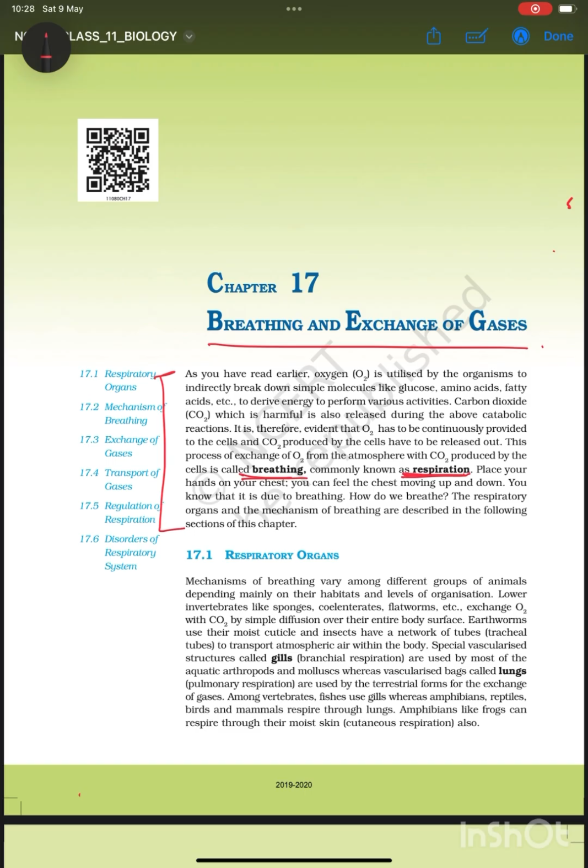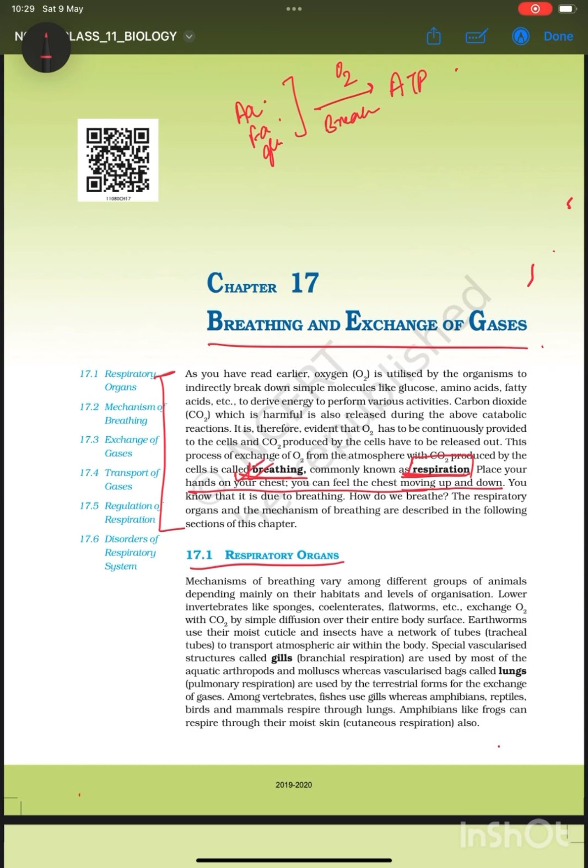So in the first paragraph, it's given that amino acids, fatty acids and glucose undergo breakdown in the presence of O2 to form ATP to generate energy basically. We'll not discuss respiration here, but we'll discuss breathing and how the process of breathing takes place, what the organs of breathing are. He's written that you can place your hands on your chest and feel your chest moving up and down. This movement occurs as a result of breathing.